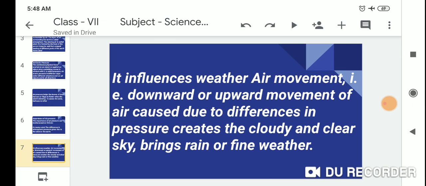Second, it influences the weather. Air movements, for example the downward or upward movement of air due to differences in pressure, create cloudy or clear skies and bring rain or fine weather.